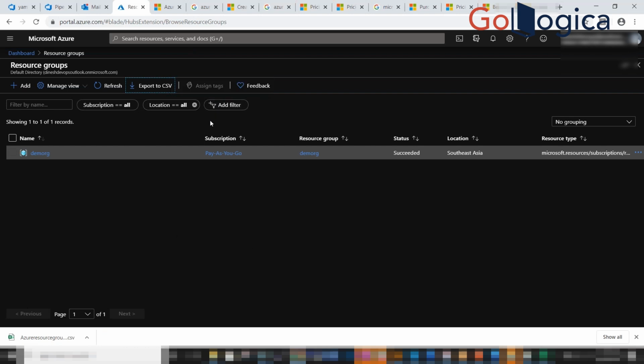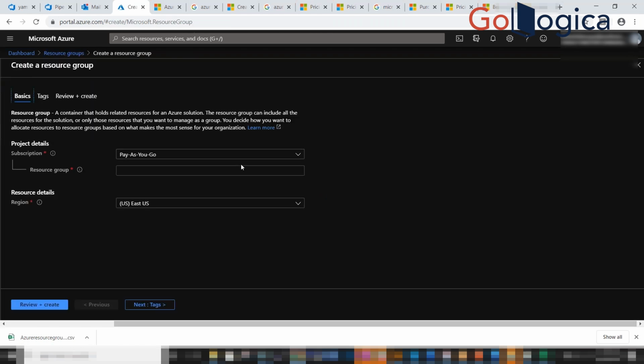If you want to get results, I mean many are there. With the help of a filter, you can apply a filter and get values based upon tags, status, location. You can use some values and retrieve them. And if you want to create one more resource group, just click on this add. Okay. So any doubts, Sagar?